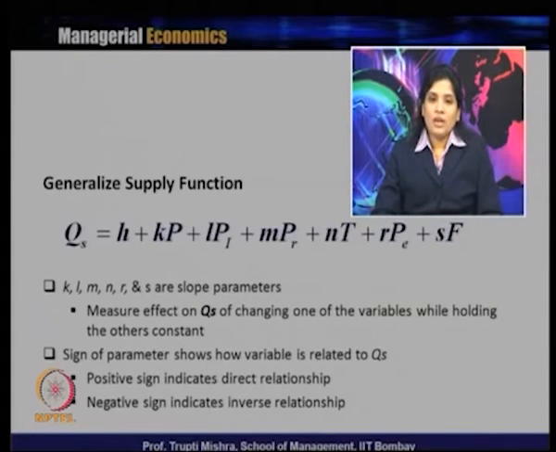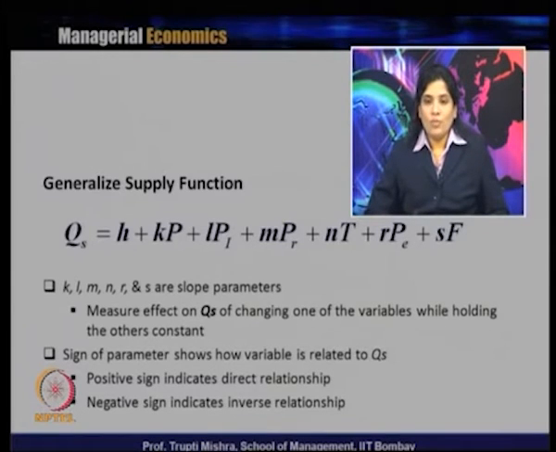All these parameters, K, L, M, N, R and S, are the slope parameters. What is the role of slope parameters in a generalized supply function? They measure the effect on quantity supplied of changing one variable while holding the others constant. K measures the effect on quantity supplied of a change in the price.